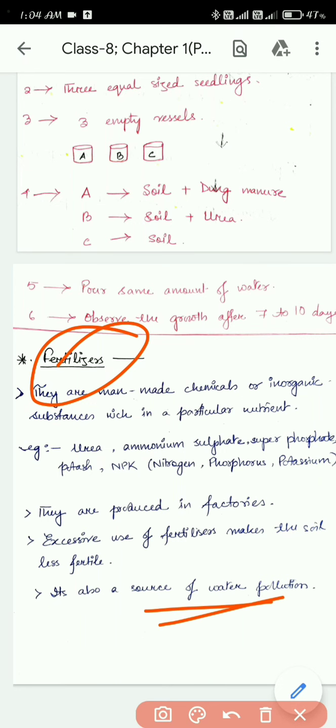Okay, so now let's look into the book. Please check table 1.1 on page number 7. On page number 7, table 1.1, you will find that they have given you the difference between fertilizer and manure. So let's read the first one.